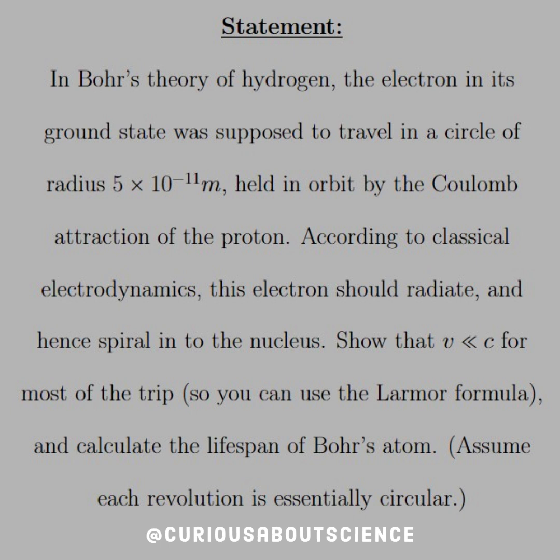According to classical electrodynamics, this electron should radiate and hence spiral into the nucleus. Show that for v much less than c, for most of the trip, you can use the Larmor formula and calculate the lifespan of Bohr's atom. Assume each revolution is essentially circular. Okay, why circular? Well, then you get centripetal acceleration.